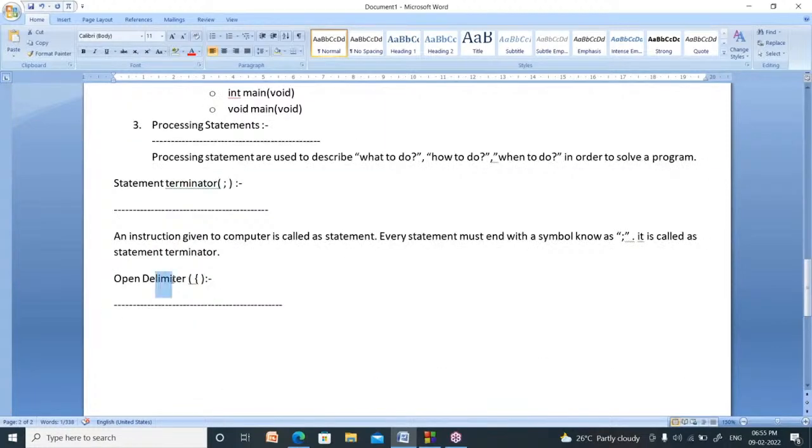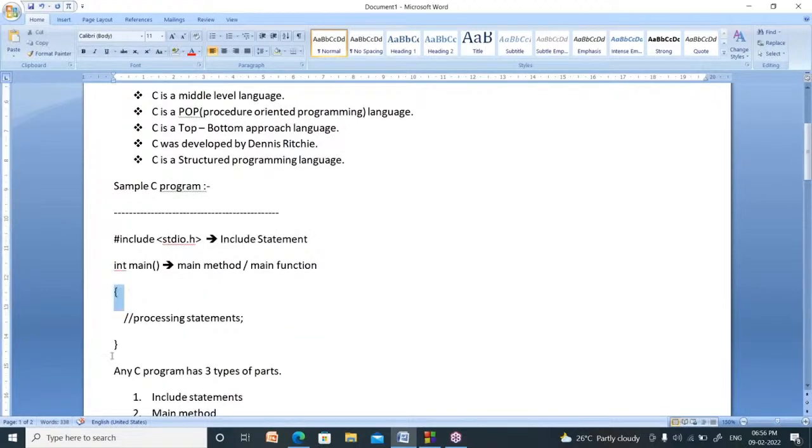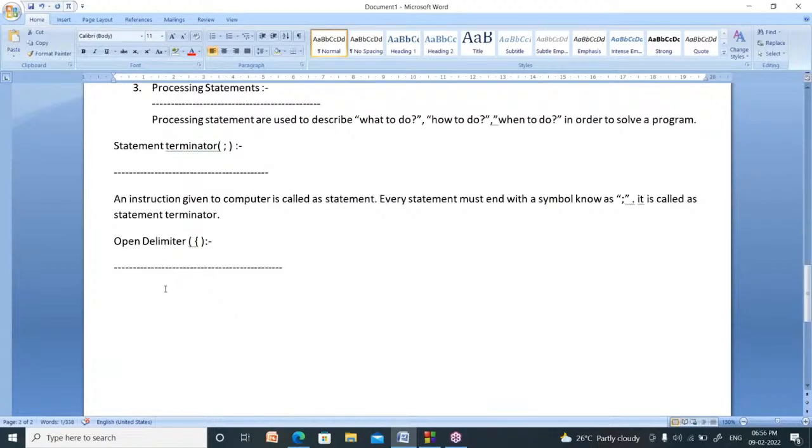Now, limit means limits. You know limits. Being in your limits. Sometimes your friend or your mother or your teacher speak like this. Being in your limits. What is the meaning of limit? You know, no? So, these two symbols indicate the limits of a function. It is called as open delimiter. It is called as closing delimiter. Right. Now, what is the meaning of open delimiter? Open delimiter is nothing but it is used to indicate.